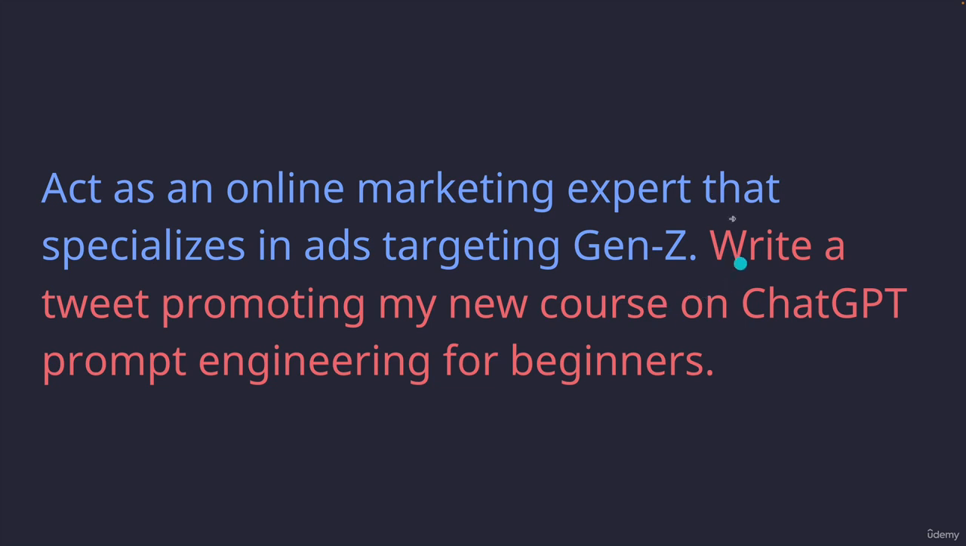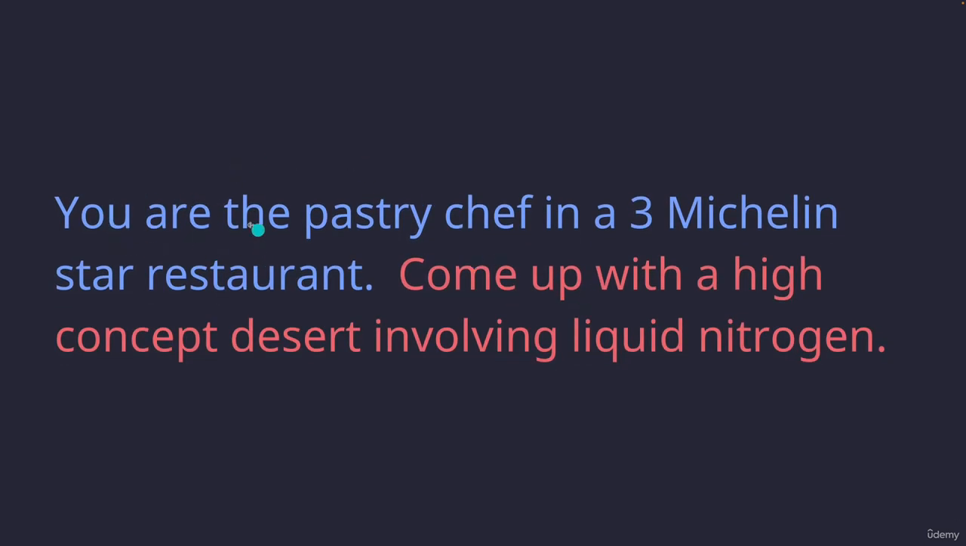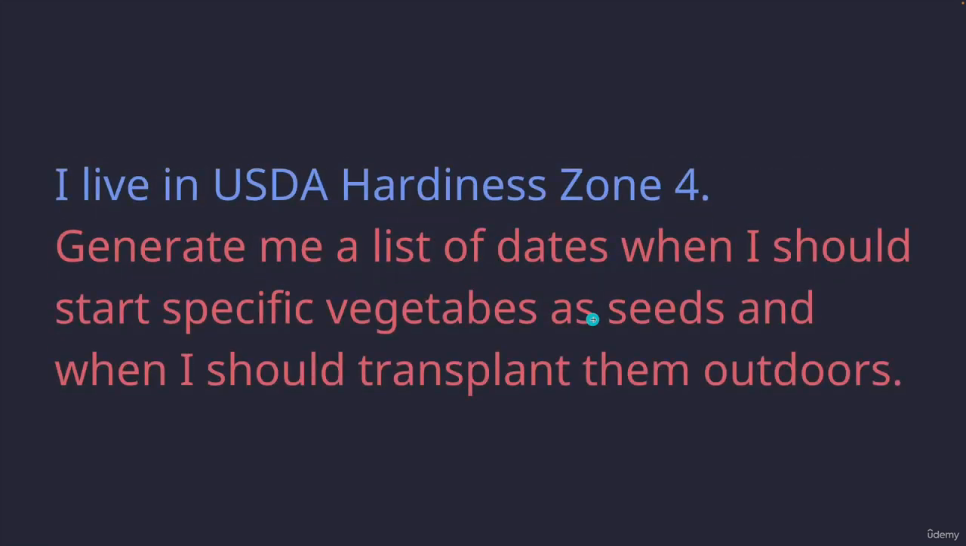So I'm using some color coding to try and differentiate between the initial context setting and then in red, the actual question or task. So act as an online marketing expert that specializes in ads targeting Gen Z. That's setting the scene. And then the actual question or task, write a tweet promoting my new course on ChatGPT prompt engineering for beginners. Or setting the stage, you are the pastry chef in a 3 Michelin-starred restaurant. Come up with a high-concept dessert involving liquid nitrogen. So we're providing information up top, and then afterwards coming up with a specific question or task.